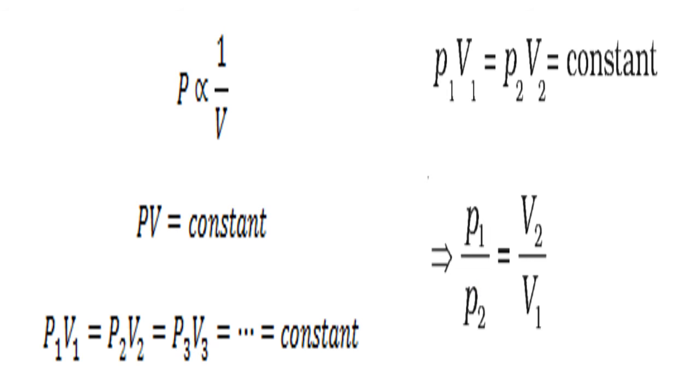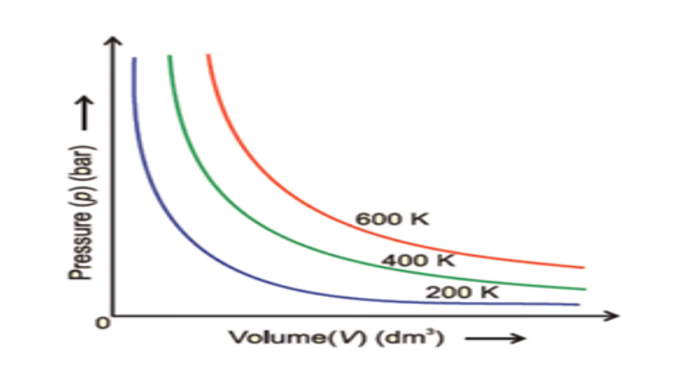Okay, so this is a different way of writing Boyle's law, or Boyle's equation, mathematically. Now this is the graphical representation of Boyle's law. It is a graph between pressure and volume, at different temperatures. At a constant temperature, what is the shape?